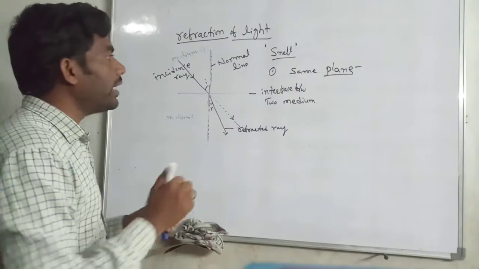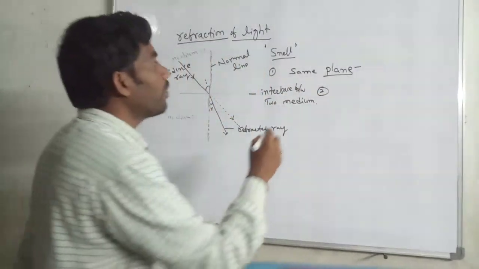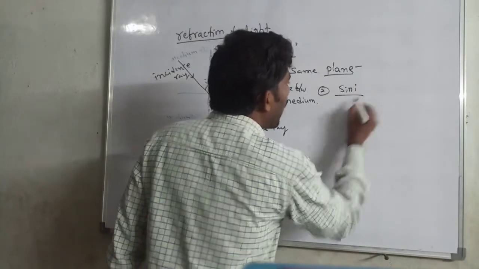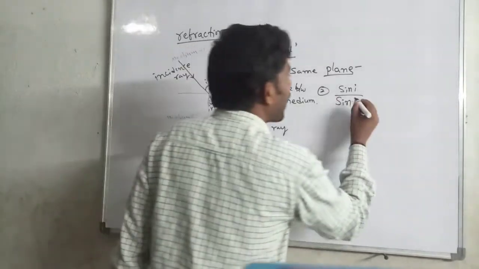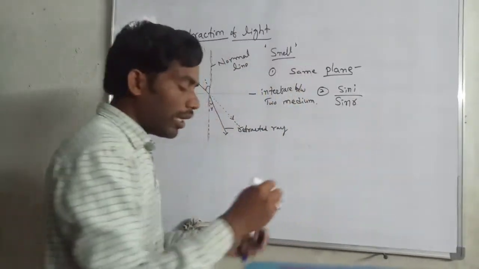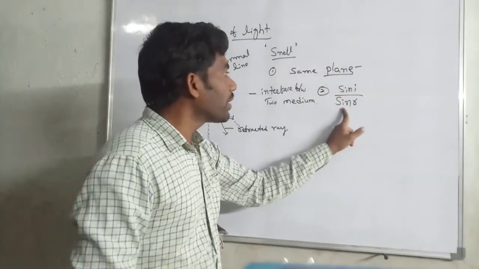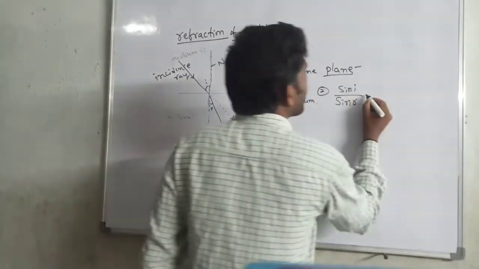The second is that the ratio of the sine of the incident angle to the sine of the refracted angle is a constant.